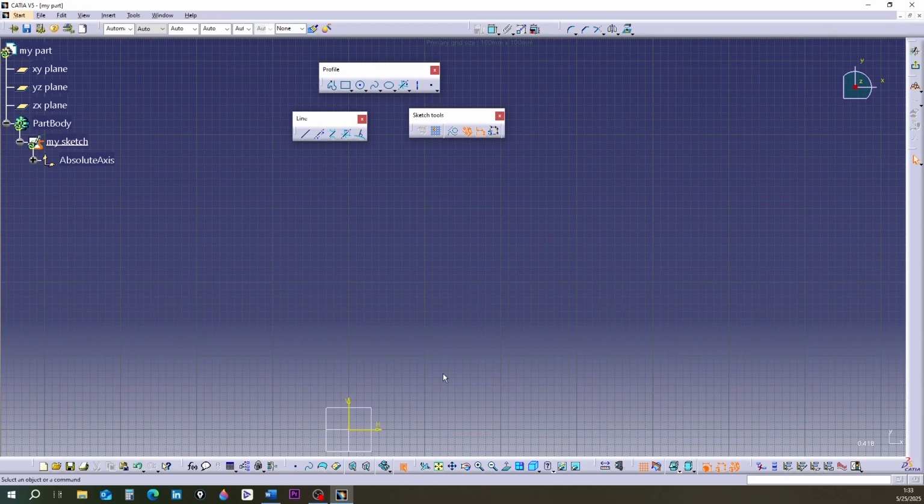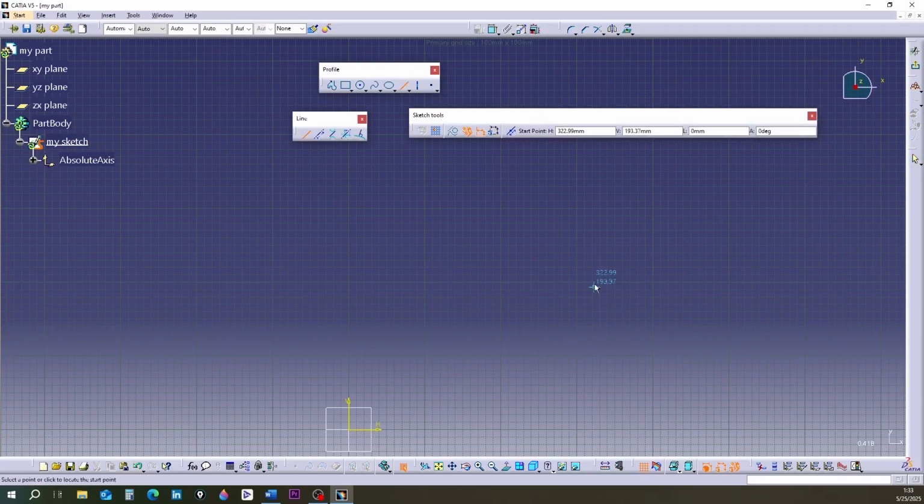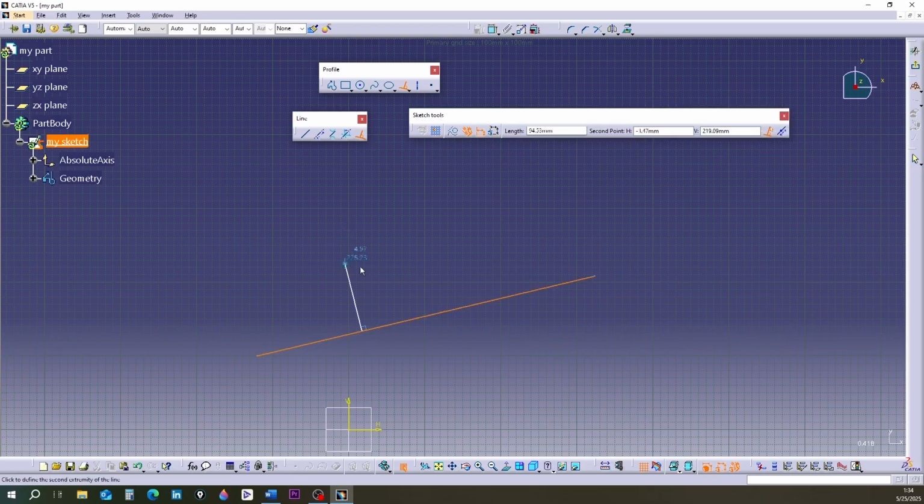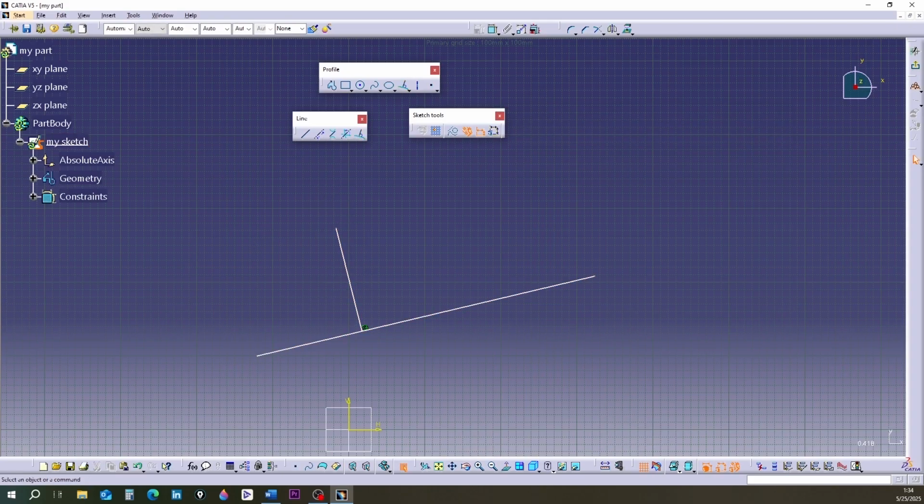The fifth tool is called Normal to curve. With this tool, you can draw a perpendicular line from a curve or a line. Suppose we have a line. Click the tool to activate it. First, click a point on the line. This is the point where the perpendicular line starts. Move the mouse to make the line appear. Click again to draw the line.